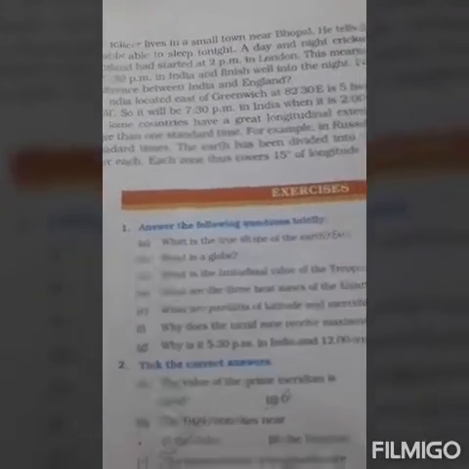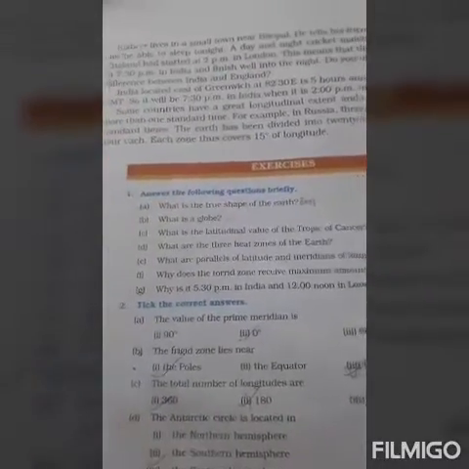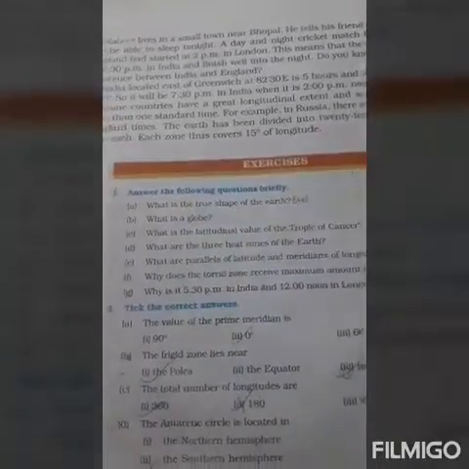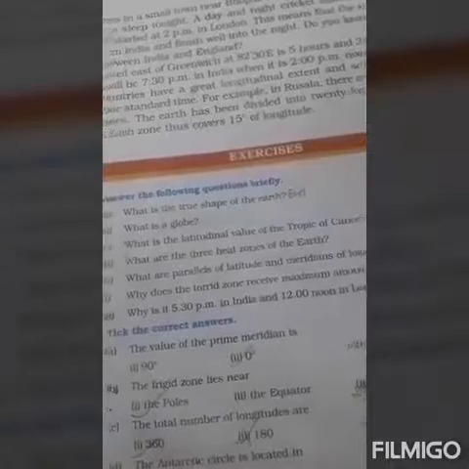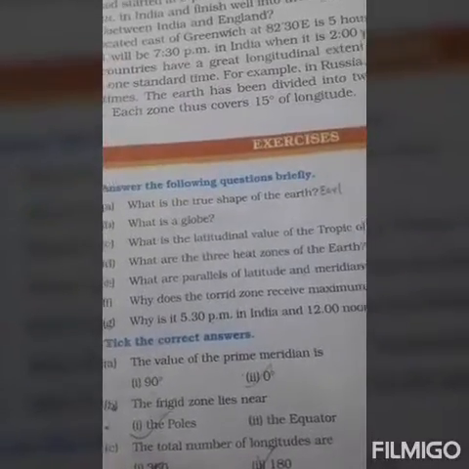Kabir lives in a small town near Bhopal. He tells his friend Alok that they are not able to sleep tonight. A day and night cricket match between India and England has started at 2 p.m. in London. This means that the match would begin at 7:30 p.m. in India and finish well into the night. Do you know what is the time difference between India and England? When the match starts in India at 7:30 p.m., the match will end into the night.